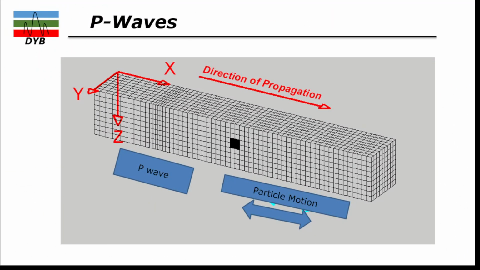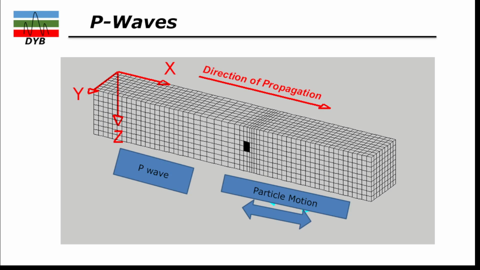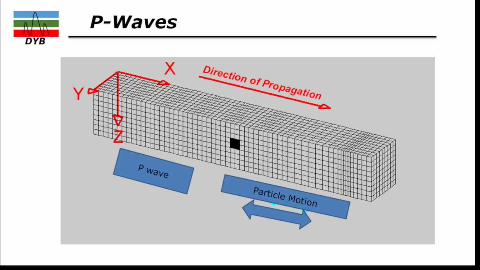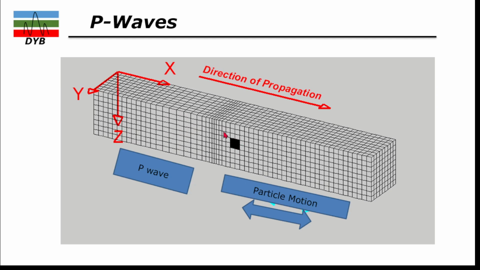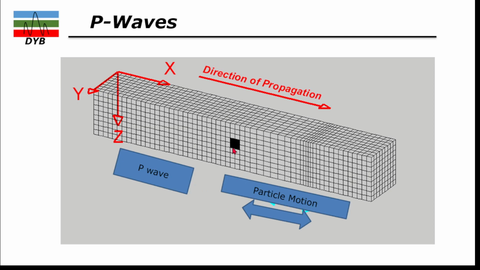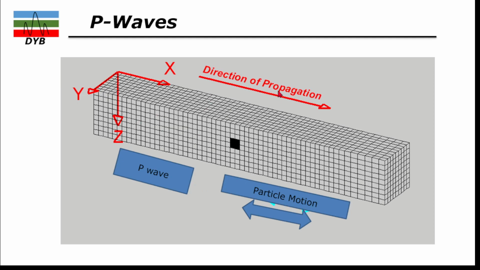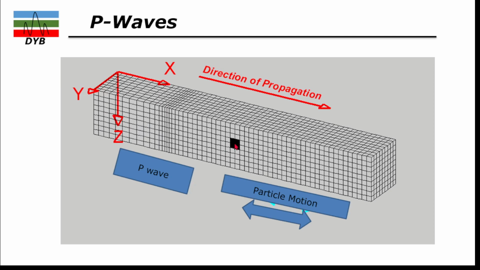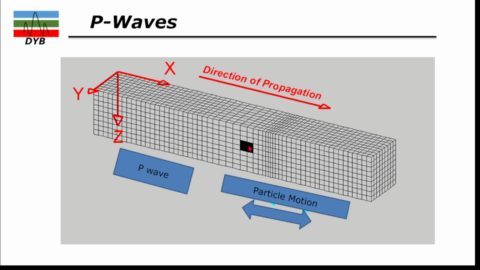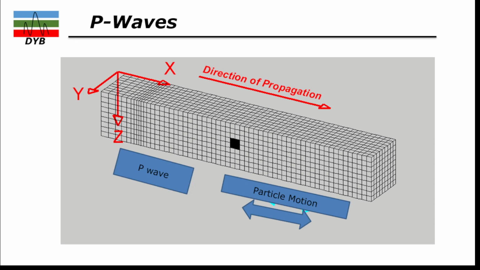Let's look at the animation. In that, we are referring to the particle motion. Let's say this is a particle in the subsurface and the wave propagates in this direction. You can see the wave propagation direction is toward this one, and the particle motion is also left and right. That's why it is called the particle motion is parallel to the wave propagation.